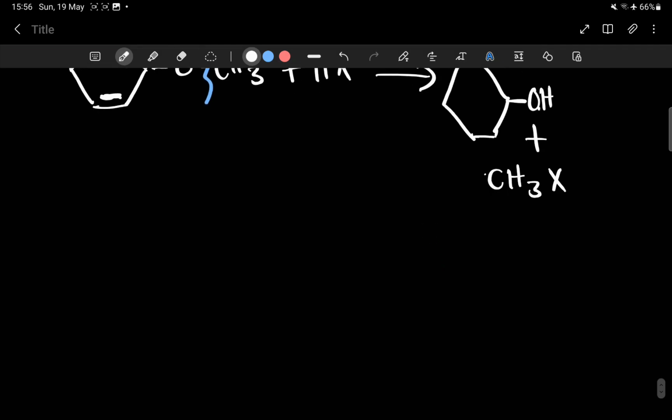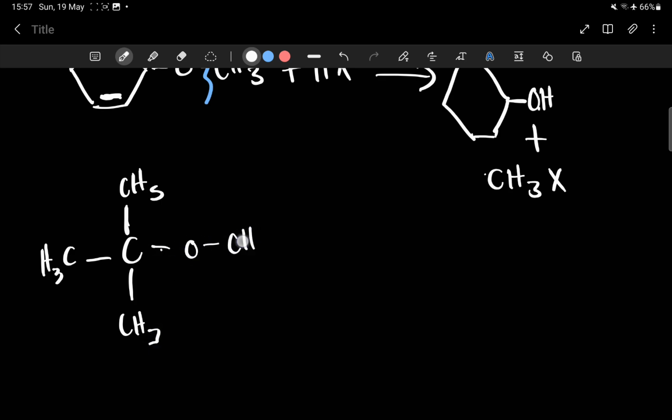But this all changes for one guy, when you meet one guy, and that's going to be the tertiary. Tertiary doesn't do that. So let me show you. If you have a carbon which is bonded to a CH3, here a CH3, here a CH3, and then he is bonded to an O, then here we have a CH3. Now, when it's like this, guess what happens if we meet an HX? Tertiary, we know he is the bigger one. He's supposed to remain with the O, okay?